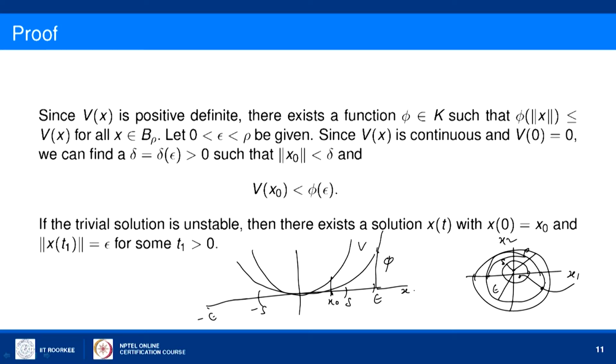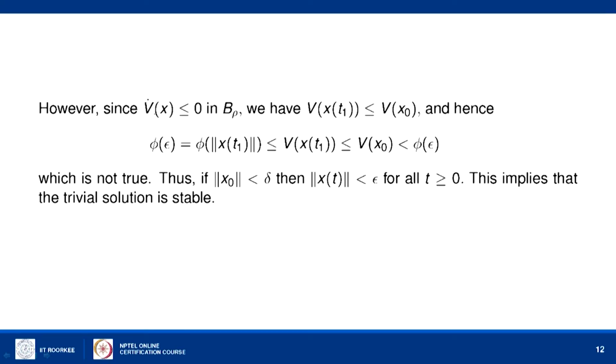Using this condition, v dot of x is negative semi definite, less than or equal to 0, is given. So v is a decreasing function of t, because the derivative with respect to t is less than or equal to 0.